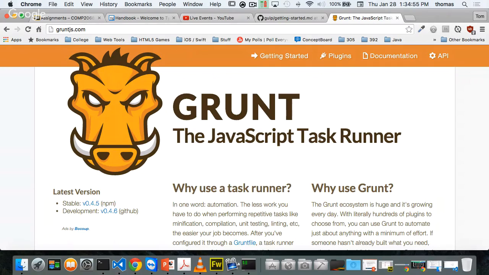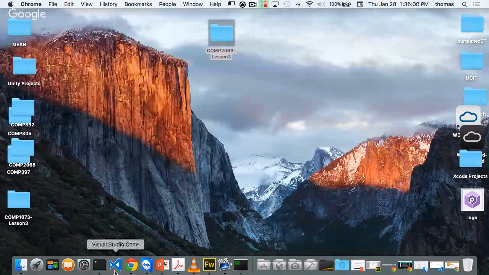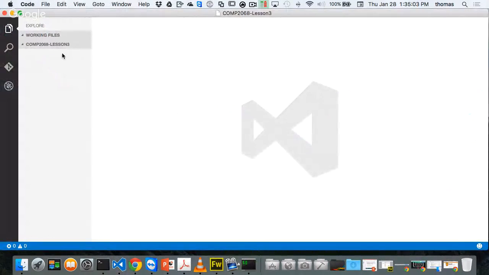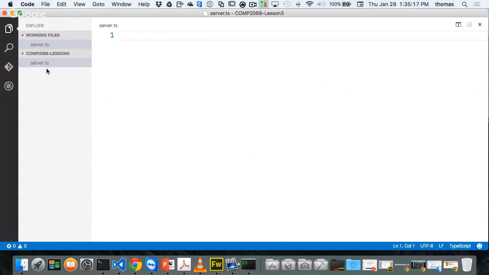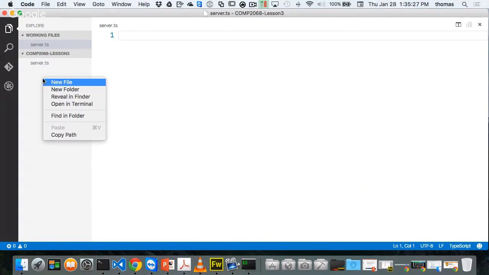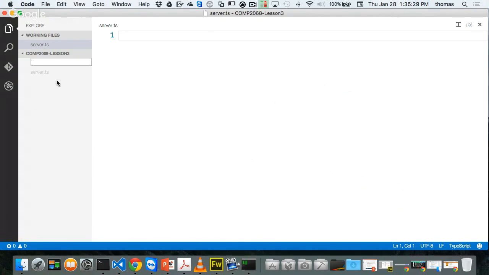Okay, well, let's get back to what we're doing. And I'm assuming that most of you are using Visual Studio Code or a compatible IDE. All right, so here we go. So I've kind of got this blank space. And remember what we did last time. I need a server.js file, right, for us to do things with Node. So let's set up this new file that we're going to call server.js. But we're not going to call it server.js. We're going to call it server.ts, right? Because we're doing a TypeScript file. So knowing that we're going to set up a TypeScript file and we're going to set up a Node environment, that's the first file I want to set up. Even if it's empty like this, it's okay. Leave it empty. Next, let's set up a new file called tsconfig.json.